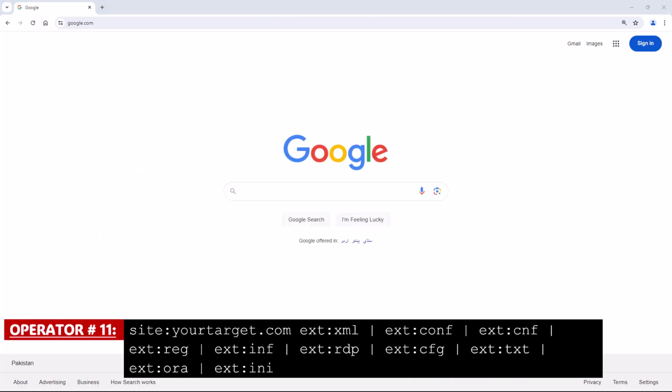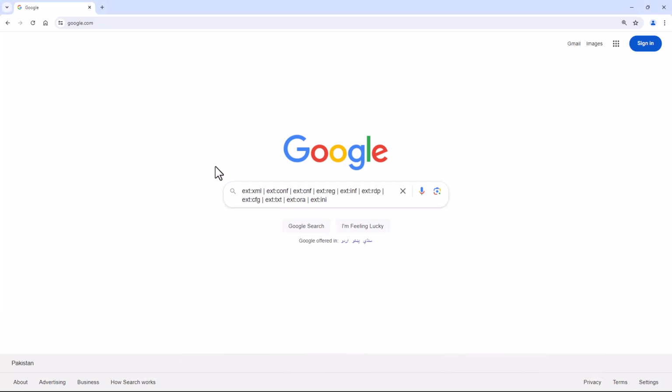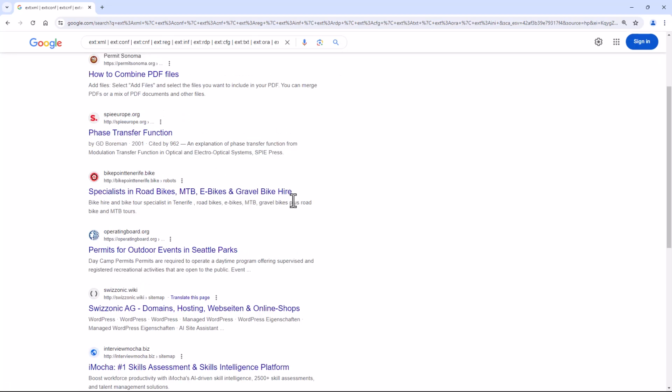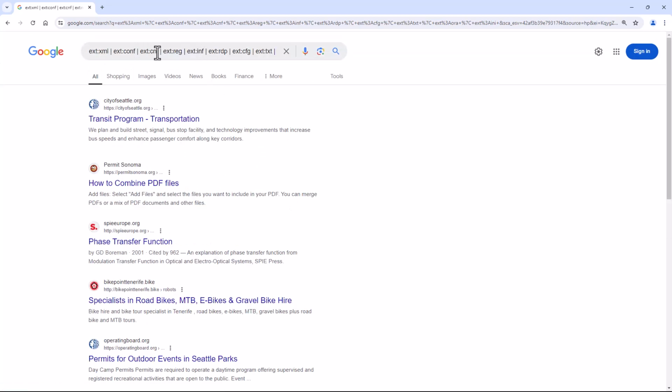Operator number 11, searching for various configuration files on a specific website. This Google Dork will search for various configuration files on a specific website, which may contain sensitive information such as login credentials or database connection strings. You could also specify your target along with this operator.